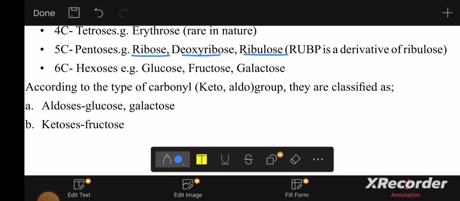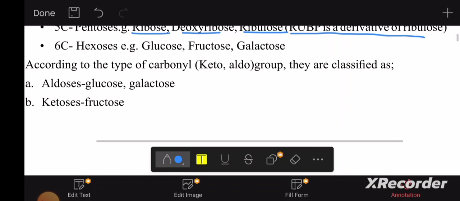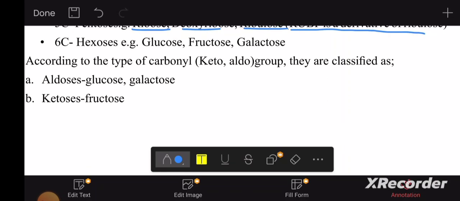So ribulose is found in what? The process of photosynthesis, you can see. Right, let's talk about these things later. But we talk about RuBP, which is the derivative of ribulose. Why? Because it has phosphorus, so it's going to be a derivative. When you talk about 6 carbon sugars, monosaccharides, we can talk about hexoses. The examples are going to be glucose, fructose, and galactose.